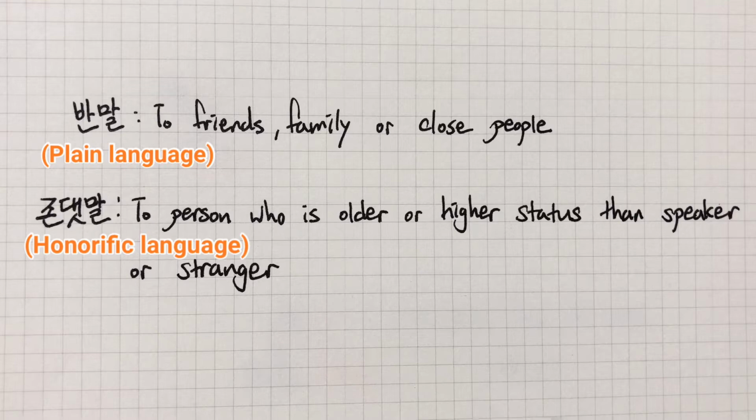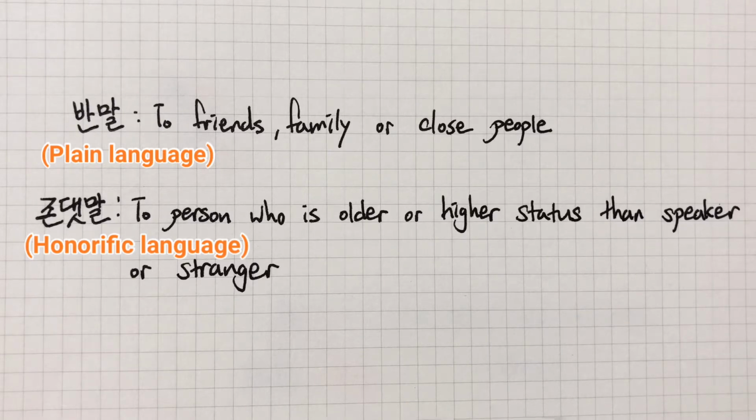Hi, welcome back to our channel, and today let's learn formality of Korean verb and verb conjugation. First of all, let's learn from the formality of Korean verb. In Korean verb, we have two formalities. First one is plain language, which is called 반말. Second one is honorific language, which is called 존댓말.